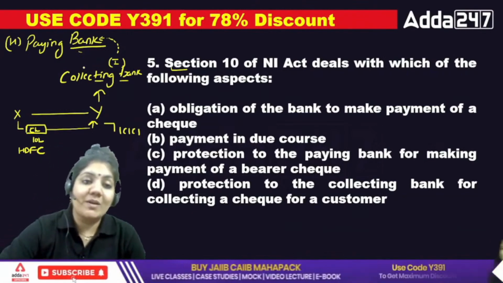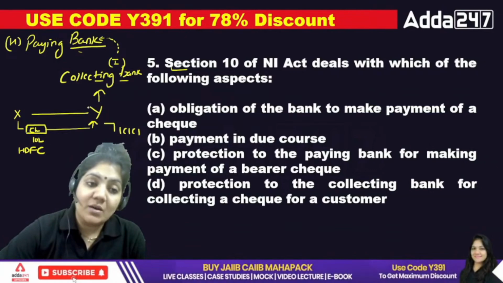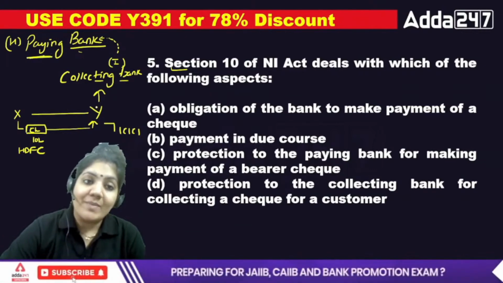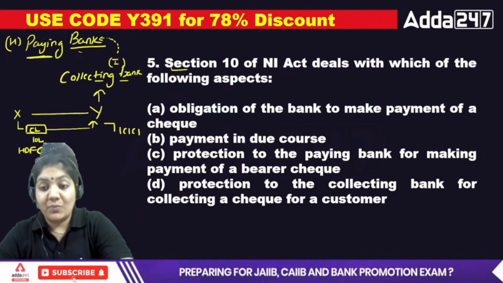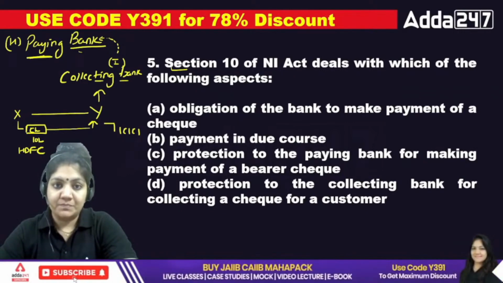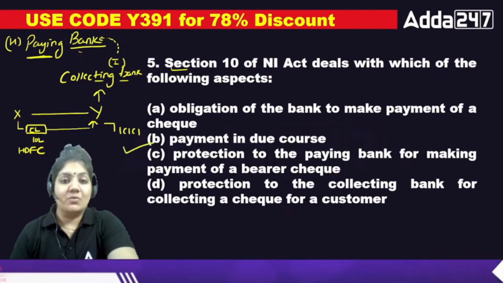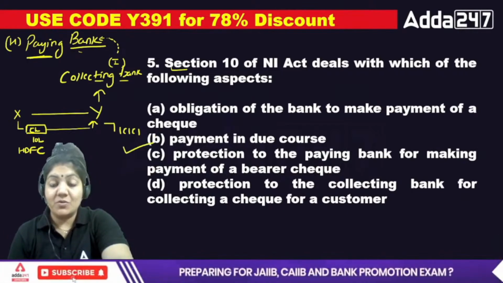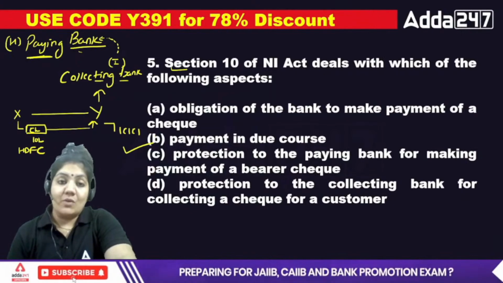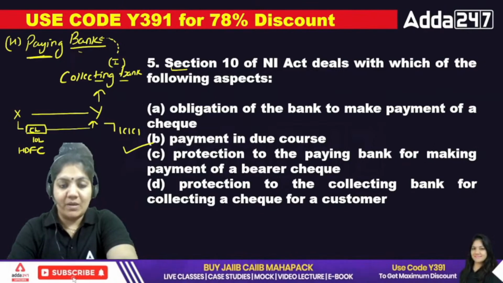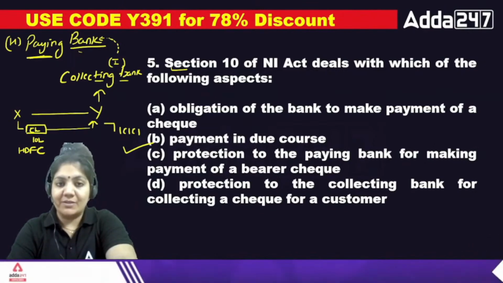In that way, X's bank is called the paying bank because it has to pay, and Y's bank is known as the collecting bank. So these are very important terms. Section 10 is basically the payment in due course. This is the right answer. And payment in due course means payment in good faith, without any negligence. So B is the right answer. Hope these two terms are clear to all of you.